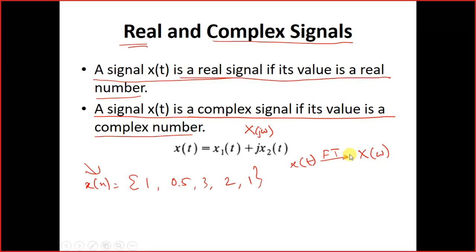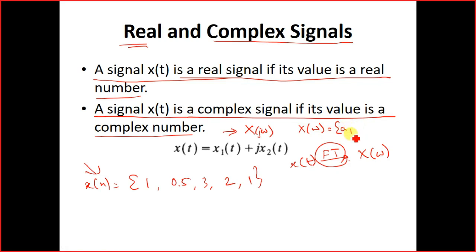So both are acceptable. Okay. So when you convert it over here, we get to a complex plane, and the FT values are having some complex numbers, say a j omega, comma b j omega, and so on.